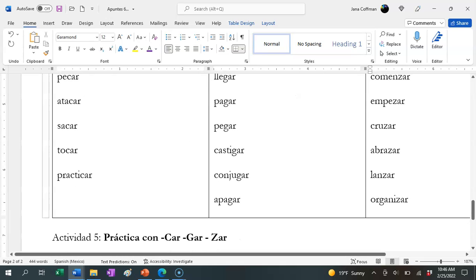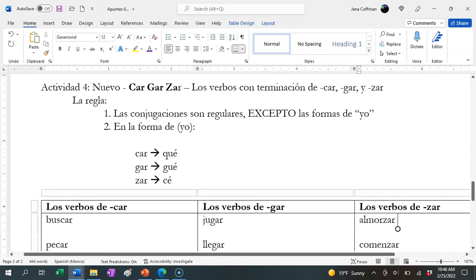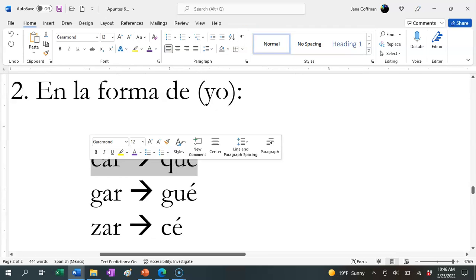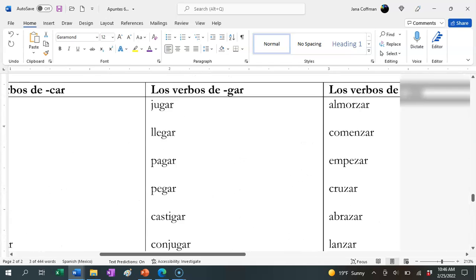Tocar has two meanings. It's to touch, but it's also to play music or to play instruments. Practicar is to practice. And all of these car verbs are going to do this spelling change in the yo form in order to maintain the correct pronunciation.